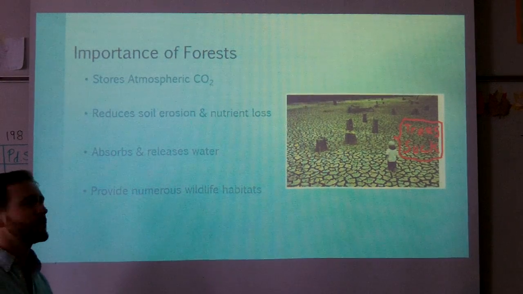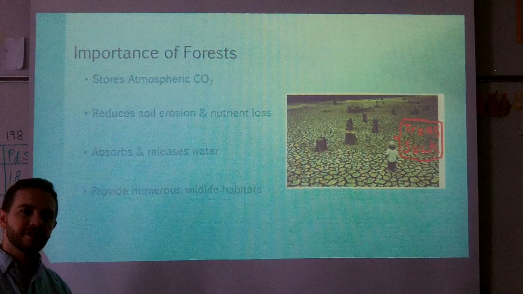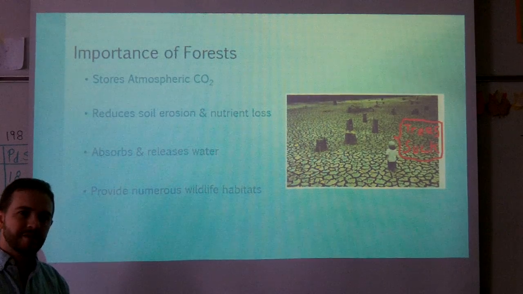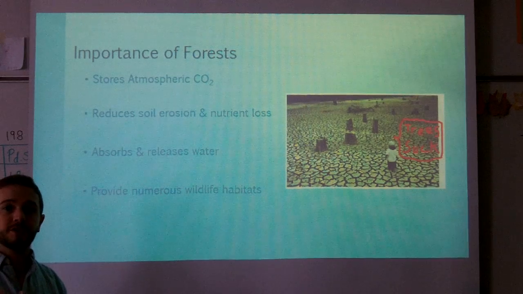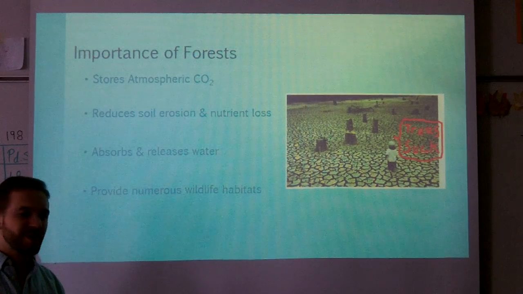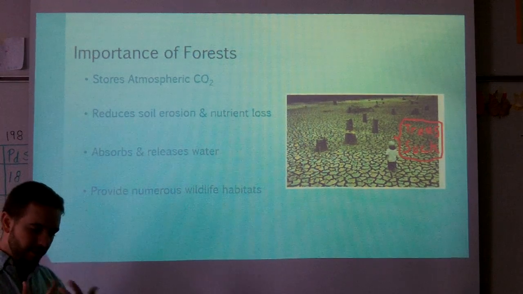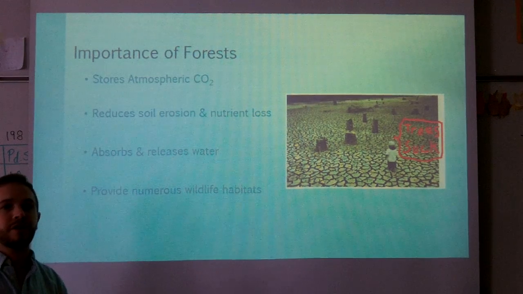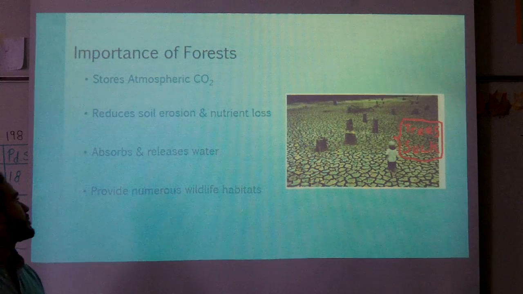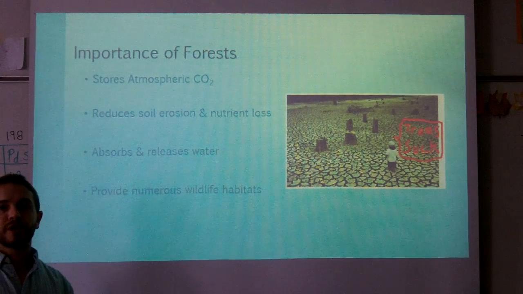How do they reduce soil erosion? They hold on to the soil. Their roots spread out and grasp onto the soil and reduce erosion. Nutrient loss, they're holding on to the nutrients, right, in their tissues. And when that tree dies, it will fall to the earth, it will biodegrade to return those nutrients to the soil for other things to use. Absorb and release water. It's called transpiration, right?